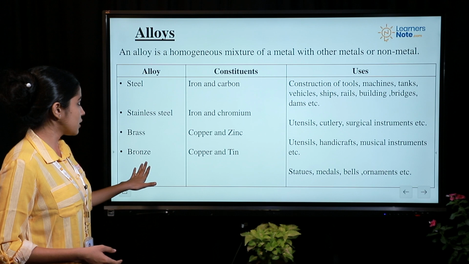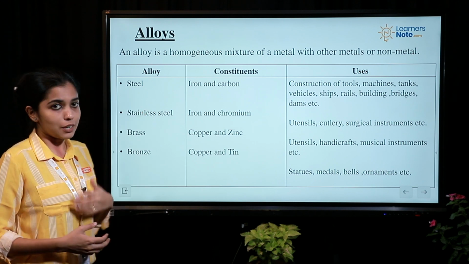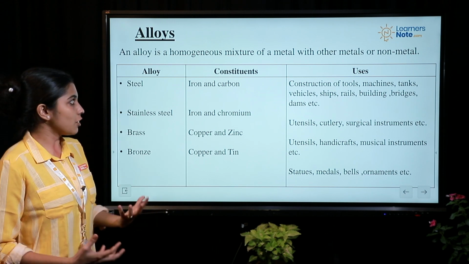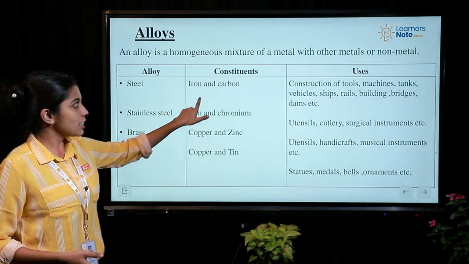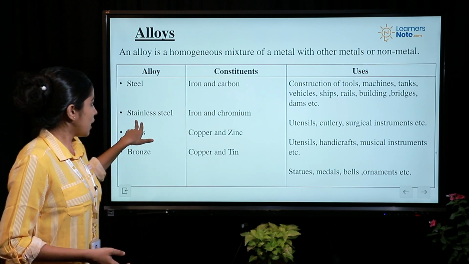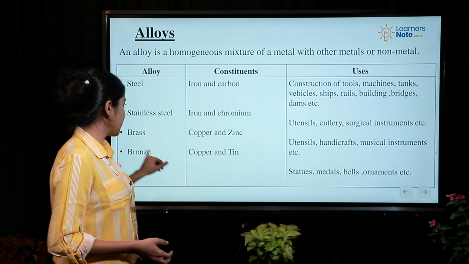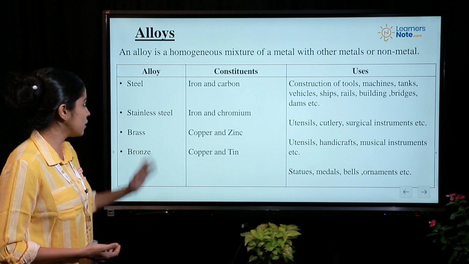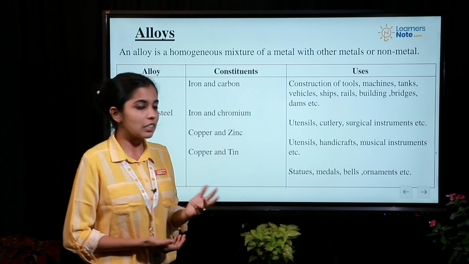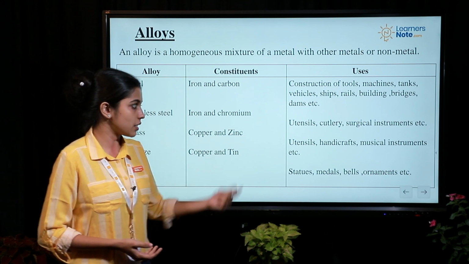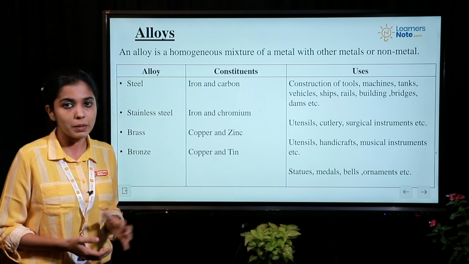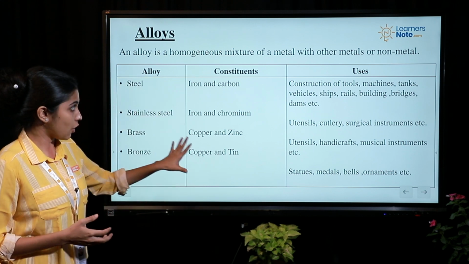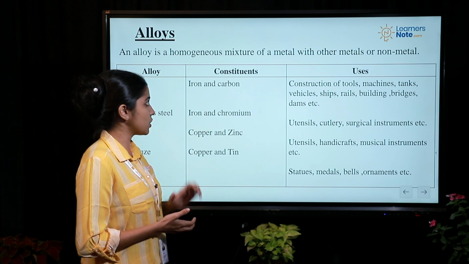Now here are a few alloys that you can see. First one is steel. You are very familiar with steel, you must have heard it quite frequently, but then you might not know the constituents of it. Steel contains iron and carbon. Stainless steel contains iron and chromium. Brass contains copper and zinc, whereas bronze contains copper and tin. And they have plenty of applications in construction, utensils, handicrafts, even statue making and medals and things like that. So these are a few properties of alloys, the uses, the constituents of alloys.